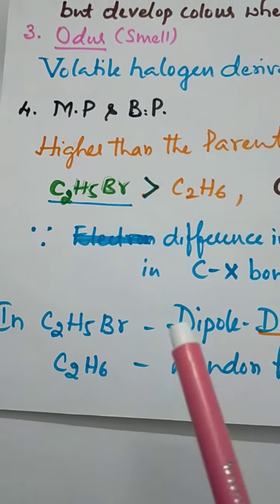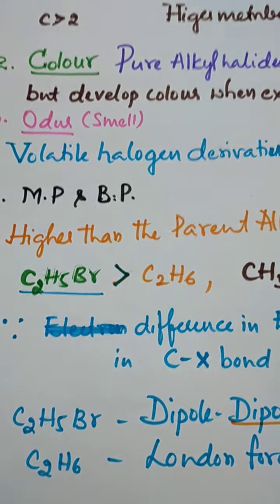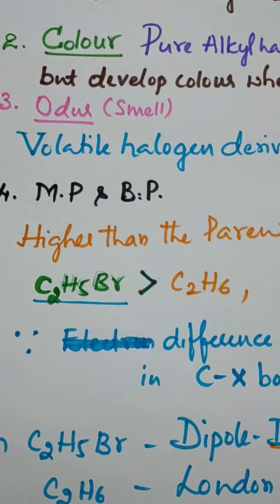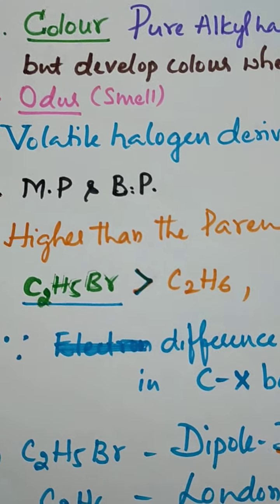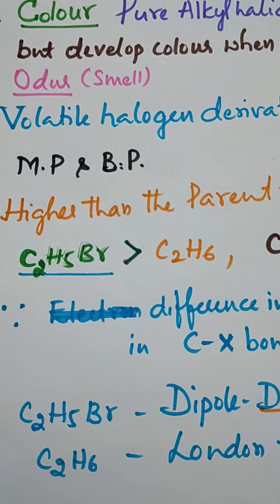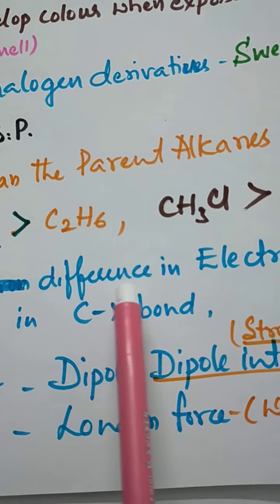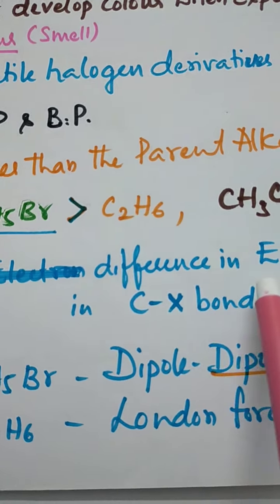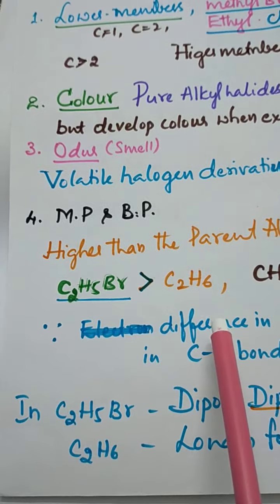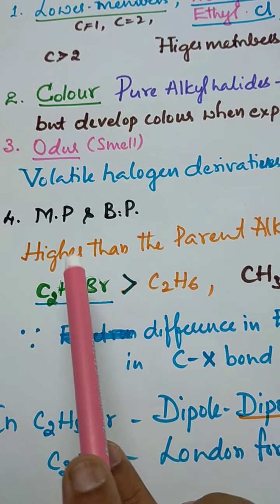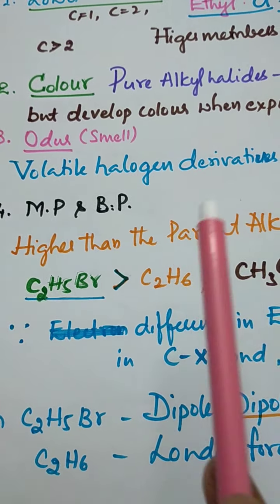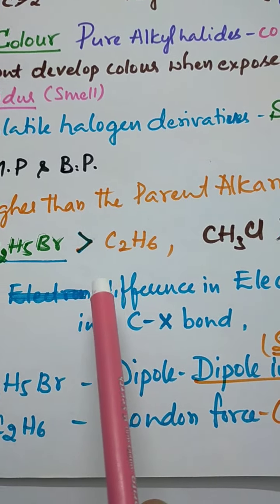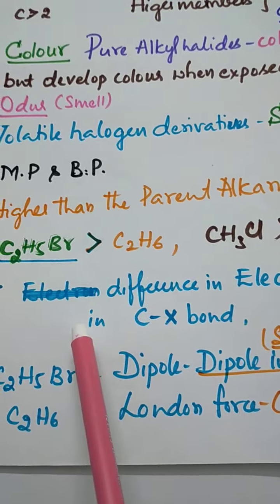If asked for the reason why haloalkanes show different melting and boiling points, haloalkanes have a higher boiling point than the parent alkanes due to three reasons. The first is the difference in electronegativity between the carbon and halogen bond. This is very important. One more question: why are the melting point and boiling point of the higher haloalkanes different from the corresponding members of the alkanes? Because of the difference in the electronegativity of the carbon and